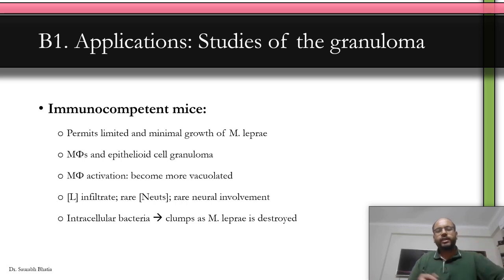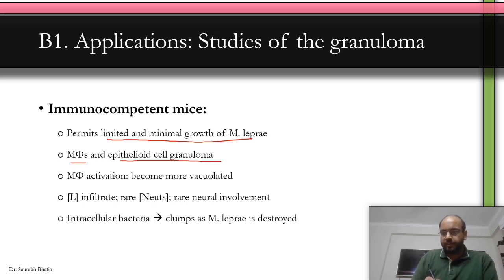Now, if we are using immunocompetent mice, that means mice in which the immunity is okay and will be able to restrict the infection, what can we study? Because there is limited and minimal growth of M. leprae because immunity is strong, we can study macrophage response and the formation of epithelioid cell granulomas, which we see in the tuberculoid pole. We can also study how the macrophage becomes activated. We can look at the lymphocyte infiltrate. After inoculation of the mouse foot pad in immunocompetent mice, the infiltrate is largely composed of lymphocytes. There are rarely neutrophils, and there's very rare neural involvement, somewhat similar to what we see in the tuberculoid pole in human infections. Clear?